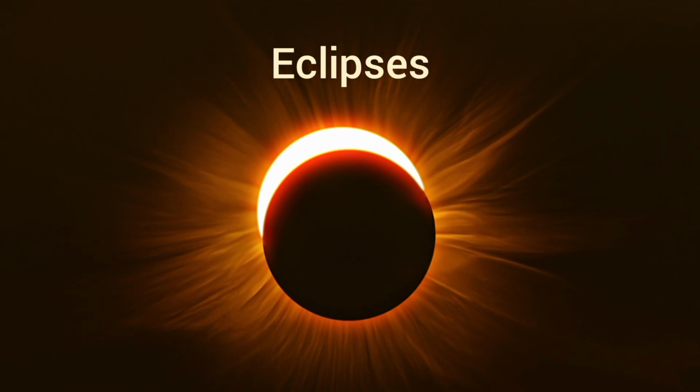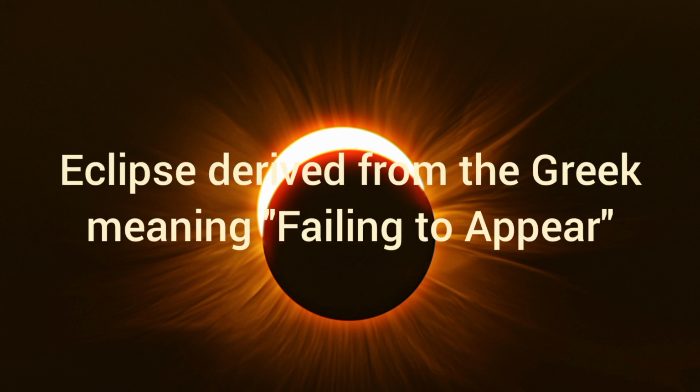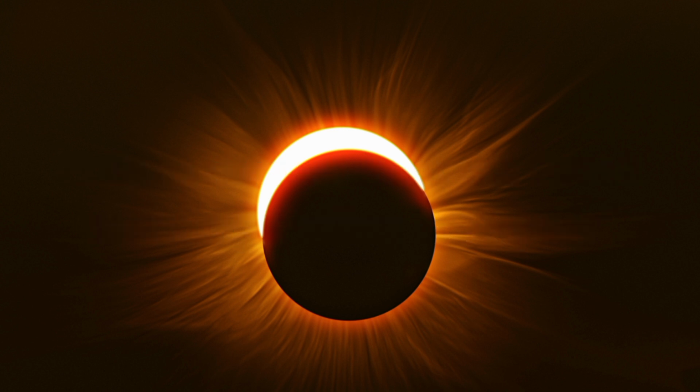Today we will be talking about eclipses. The word eclipse has been derived from a Greek word which means failing to appear. This phenomenon happens when the appearance of one celestial body is hindered or obstructed because there is another body which comes in between. This occurrence is called an eclipse.